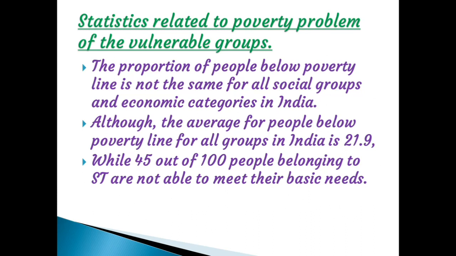While 45 out of 100 people belonging to ST are poor. Total is 21.9, but 45 out of 100 means nearly half of the people from the ST. Then the most vulnerable poverty group, that social group, is ST.